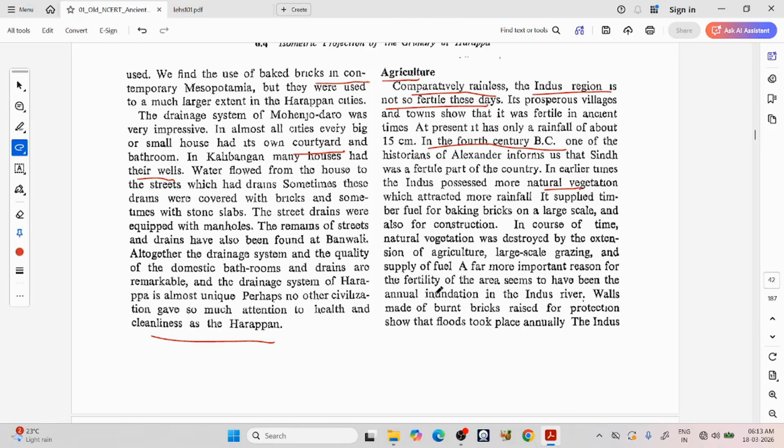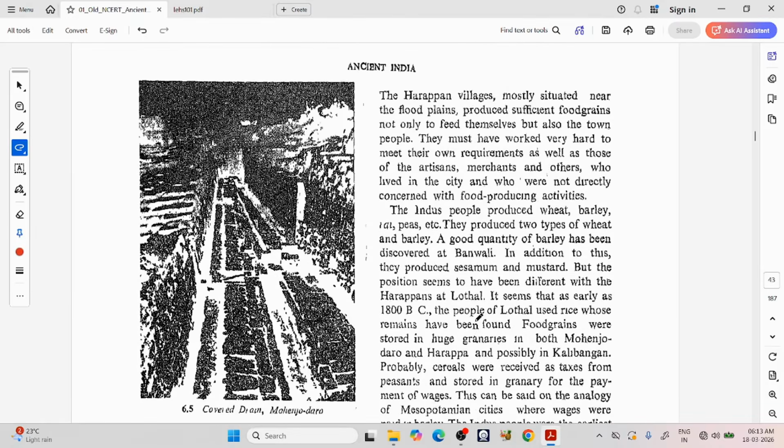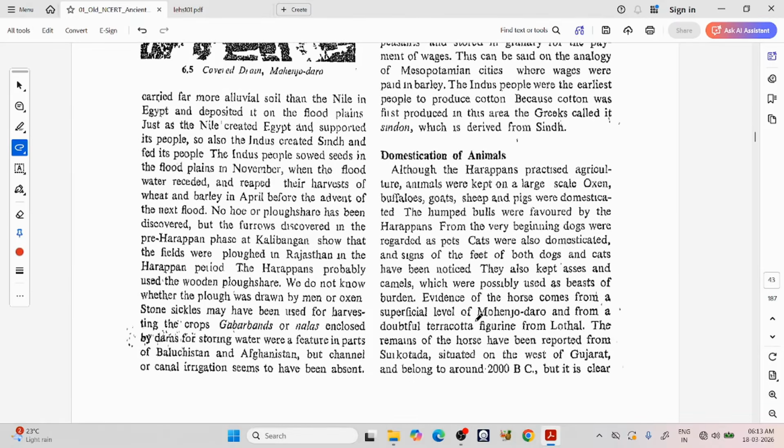A few more important reasons for the fertility of the area seem to have been the annual inundation of the Indus River. Walls made of burnt bricks raised for protection show that floods took place annually. The Indus carried far more alluvial soil than the Nile in Egypt and deposited it on the floodplains, just as the Nile created Egypt and supported its people. Also, the Indus created Sindh and it fed its people.